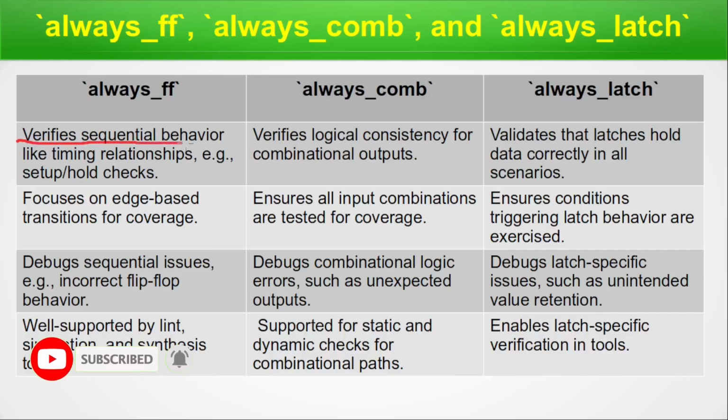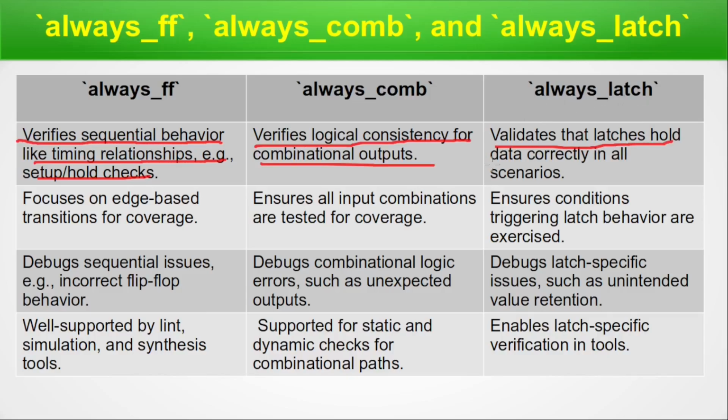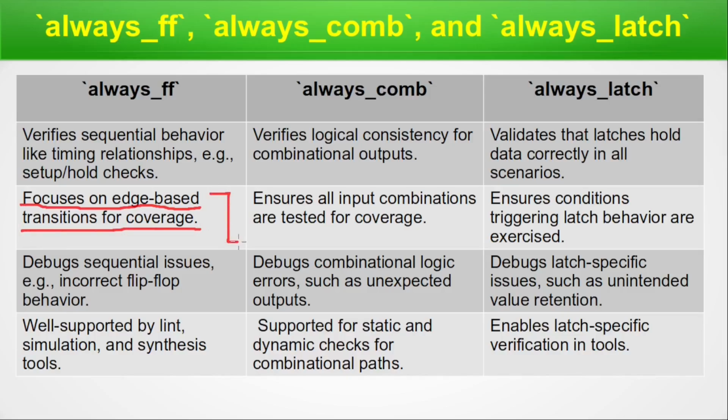always_ff verifies sequential behavior like timing relationships, that is setup or hold checks, whereas always_comb verifies the logical consistency for combinational outputs. At the same time, always_latch validates that the latch holds data correctly in all the scenarios. In the next point, always_ff focuses on edge-based transitions for coverage. That means it will work on the clock edges, right? Whether it is rising or whether it is falling. always_comb ensures all input combinations are tested for coverage. At the same time, always_latch ensures conditions that trigger latch behavior are exercised.